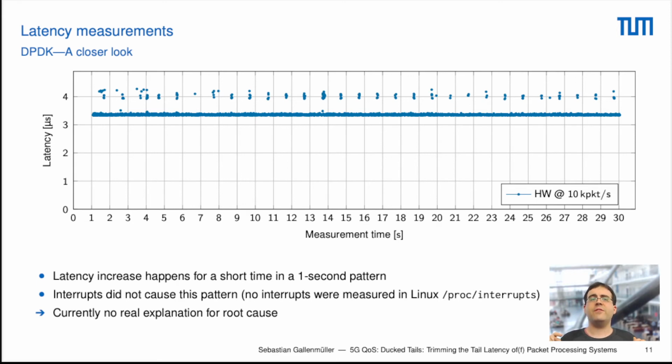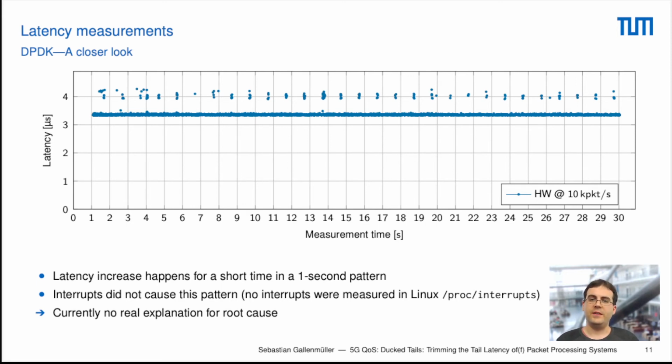However, we also have these dots on top with a very regular pattern. Between these single or few dots on top, we always see a 1 second distance, and there are just a few every second, basically. So this indicates that there is a common cause that causes these 1 second latency events. However, we did not find a root cause yet.